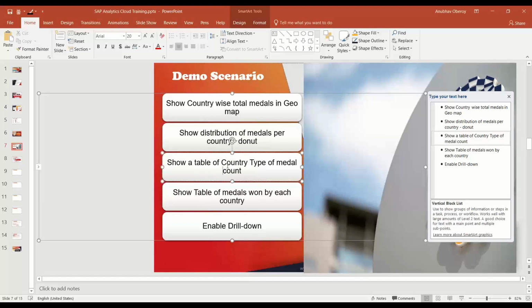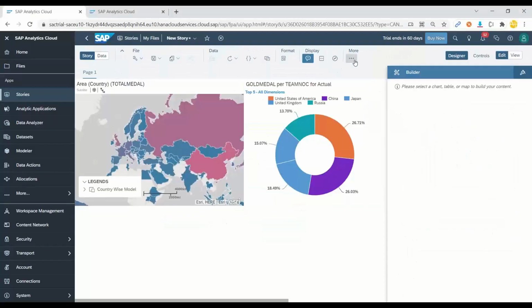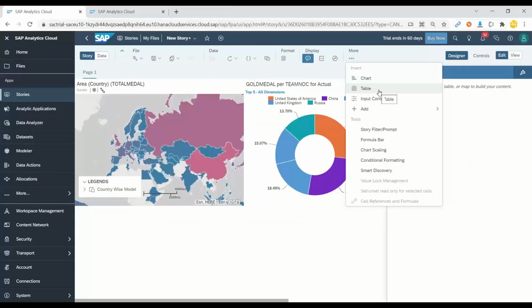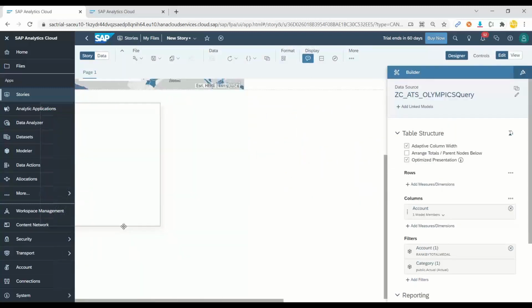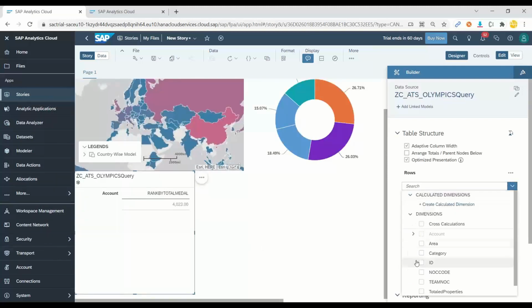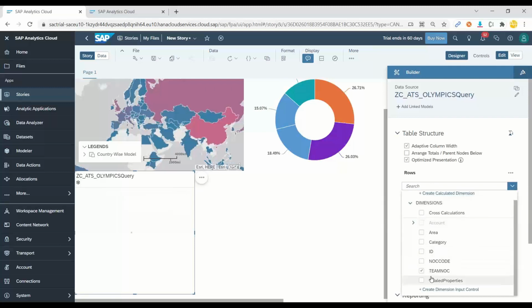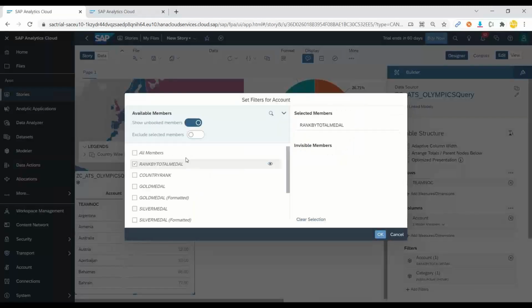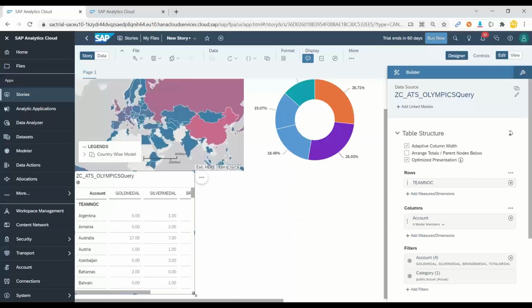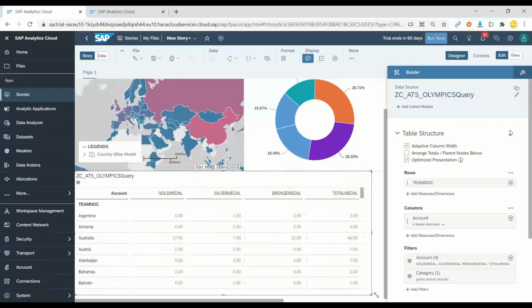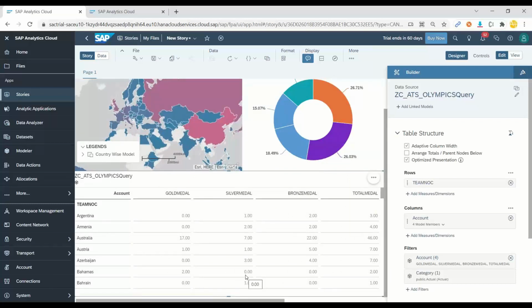Our next requirement is to show a table of country and type of medal count. So let's create a table. You can also do reporting using Analytics Cloud. For that, we have the table control. We add a new table control, and let me bring it down by dragging it to the bottom. We will add all the rows as country names, and we will add measures as the total gold medals, silver medals, bronze medals, and total medals. You can see we've also got the total medal data for each country.